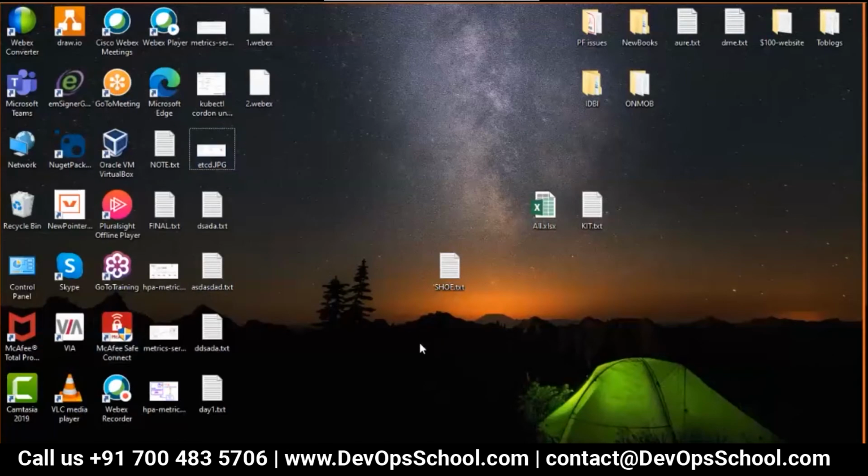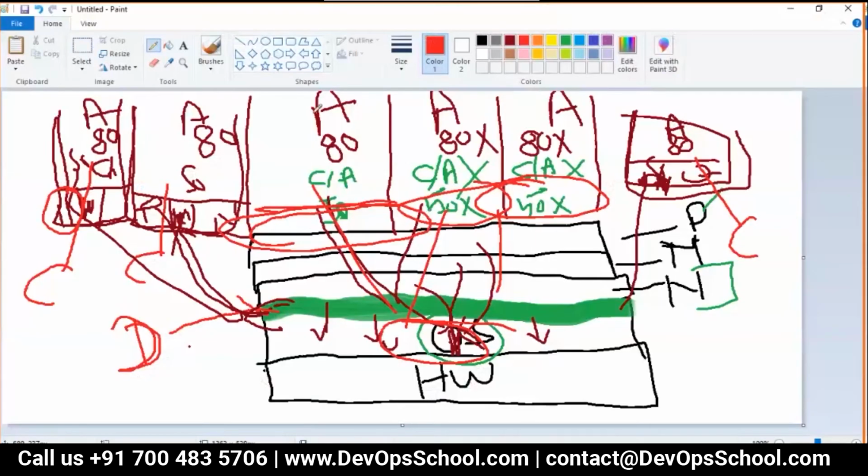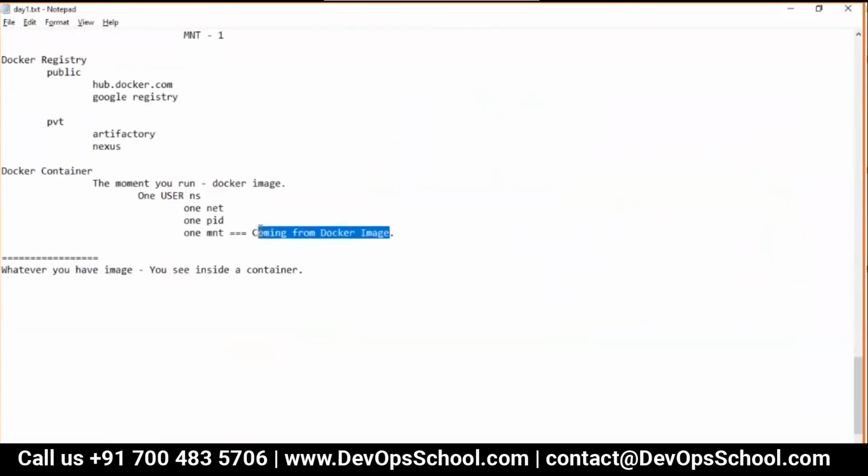But when you log in inside a container, there are certain differences. The container gets mounted with its own MNT, and this MNT comes from the Docker image.